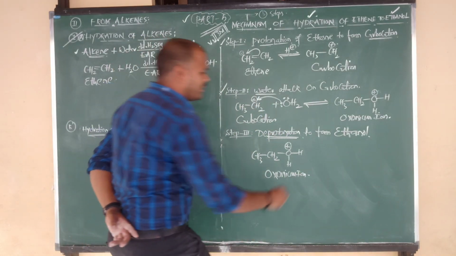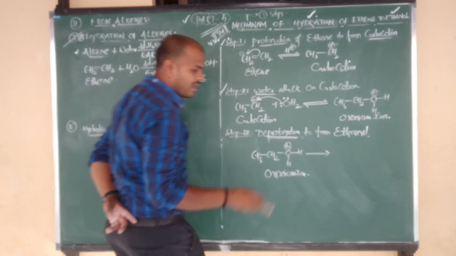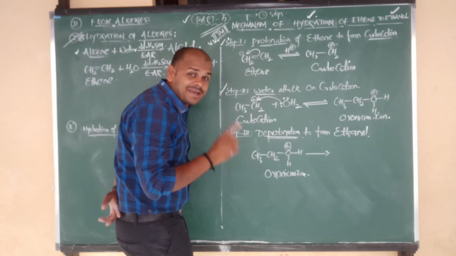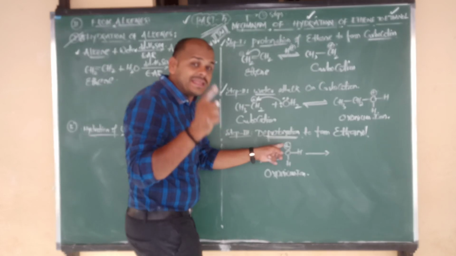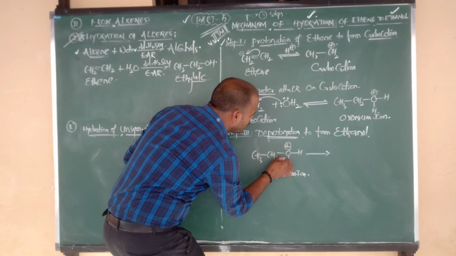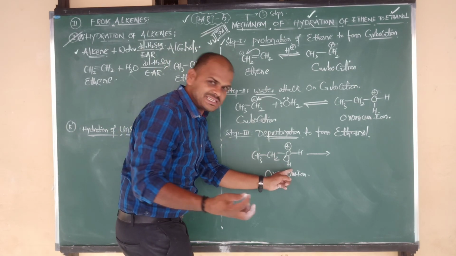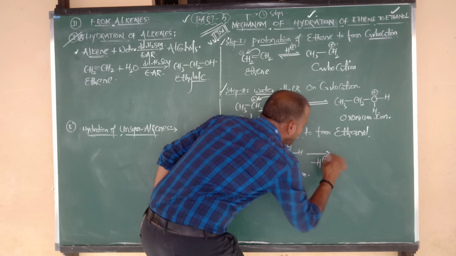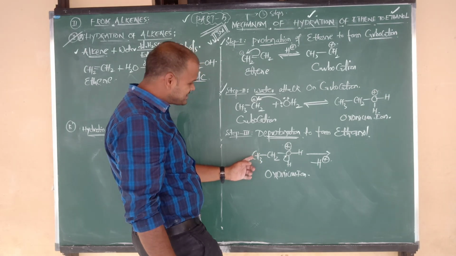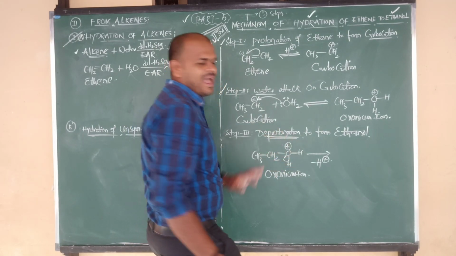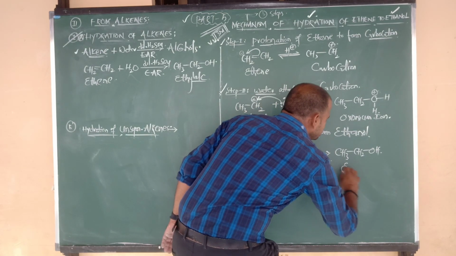So we have to say that this is nothing but an oxonium ion. Now that oxonium ion undergoes the process of deprotonation. The proton has to be cut and removed. How to remove the proton? Oxygen contains charge plus. To make this plus neutral, we require one minus, means we require one bond. So this bond I am going to shift towards the oxygen. Automatically the plus becomes neutral. This hydrogen is free hydrogen. We can remove it in the form of H plus. Deprotonation was over, and the plus becomes neutral. Remaining formula: CH3 bonded to CH2 bonded to OH. So CH3 bonded to CH2 bonded to OH. This is our final product.